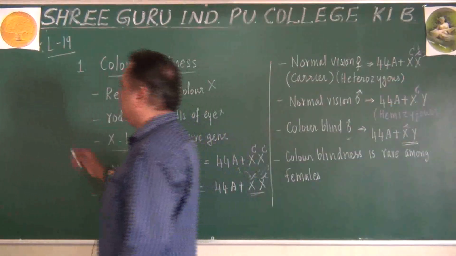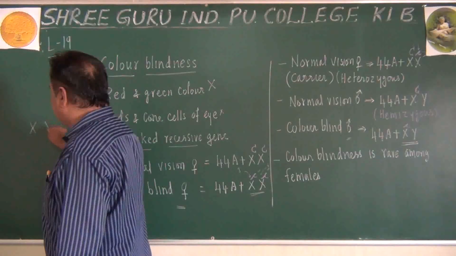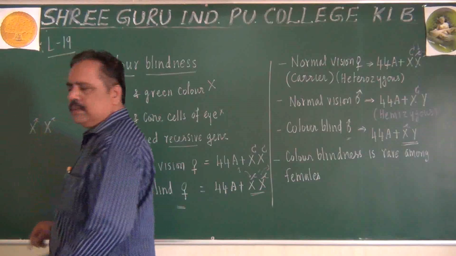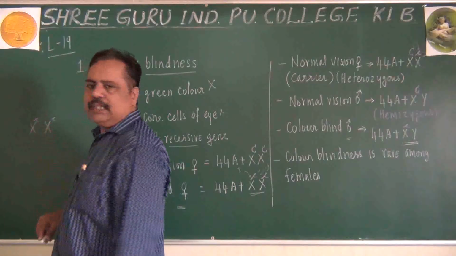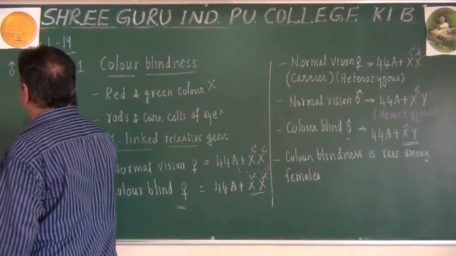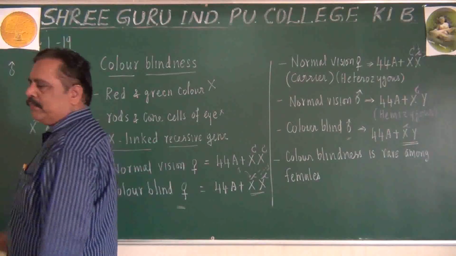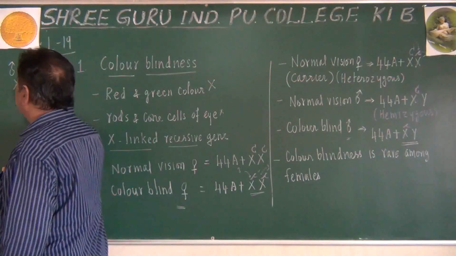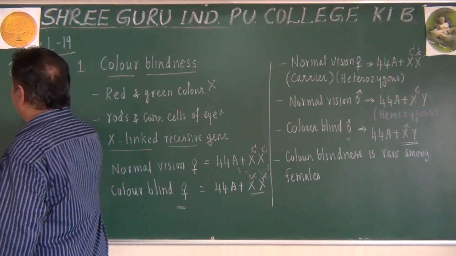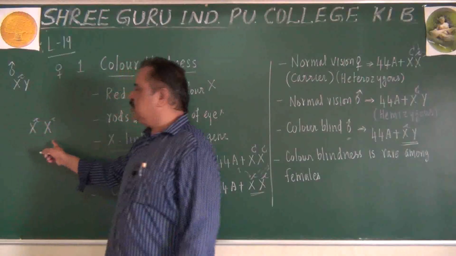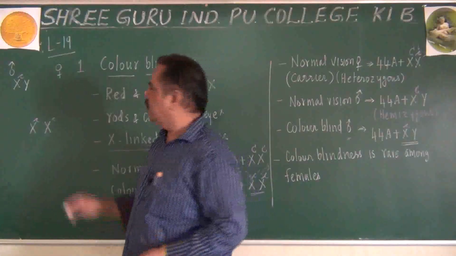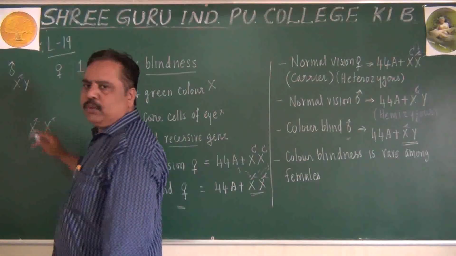Let us come to this point. If a woman has two small c's, where does she get them from? One from her father, another one from her mother. Her father should be giving small c, and he will be having one Y chromosome. His Y chromosome will not come to his daughter because the Y chromosome will go to sons only. Mother has to give one small c.